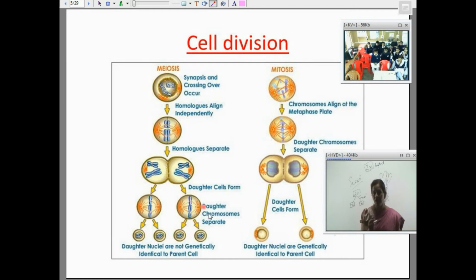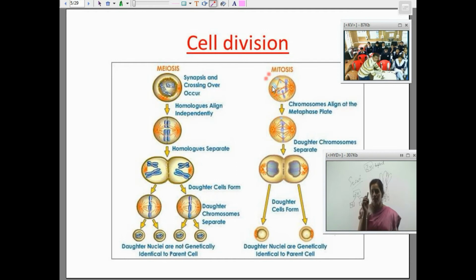Now finally, after meiosis, from a single cell we have 4 cells. From a single cell we got 4 cells, but all the 4 cells have half the number of chromosomes. The daughter nuclei are not genetically identical to the parent because crossing over has already taken place. Now we will see mitosis, the next type of division.